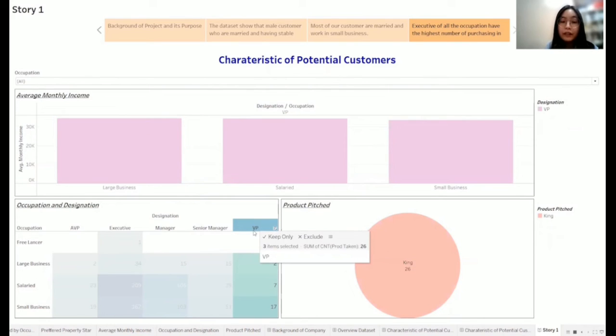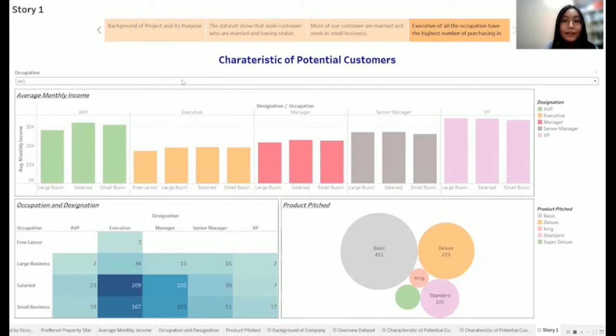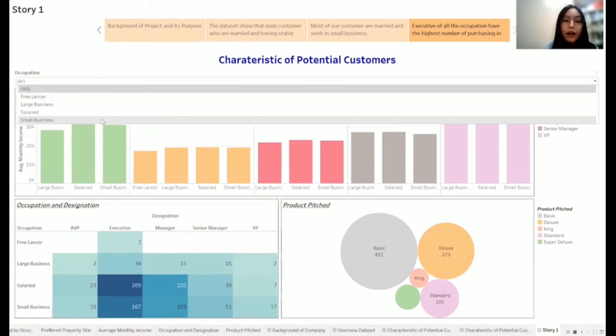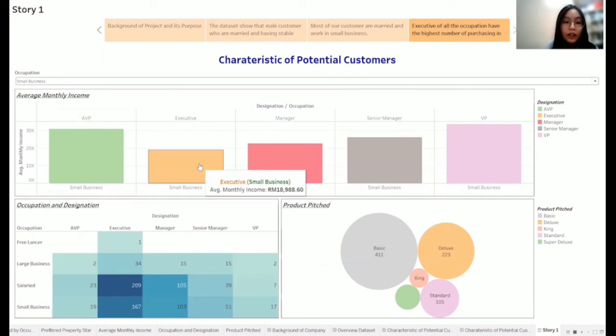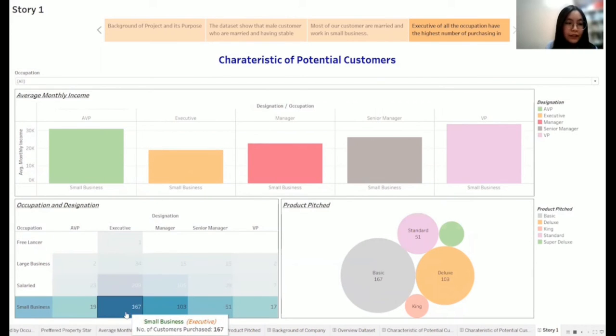One possible explanation is that the buying pattern of the customers is greatly influenced by their average monthly income. Again, since the married group shows the highest number of purchases in the previous story, and the majority of them are from small business, we are more focused on small business with executive destination, which shows 18,988 ringgit and 60 cents as their average monthly income, since the executive destination in small business has the highest number of purchases in the previous product, which is 167.